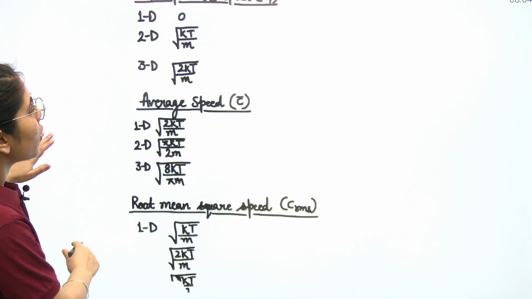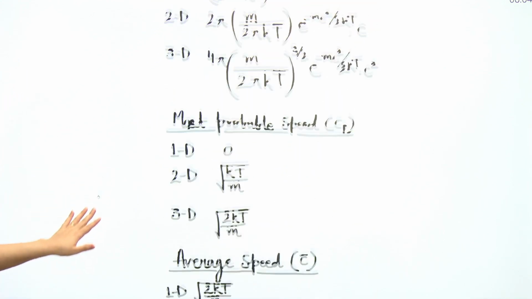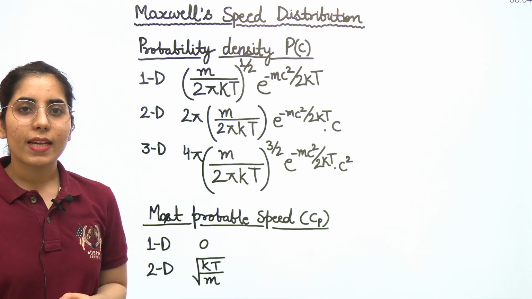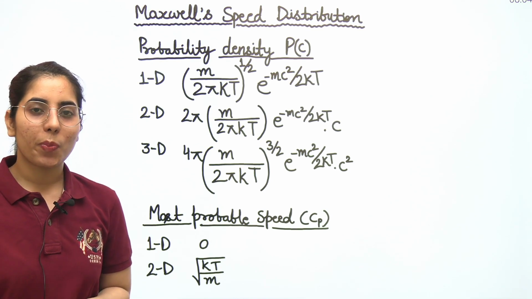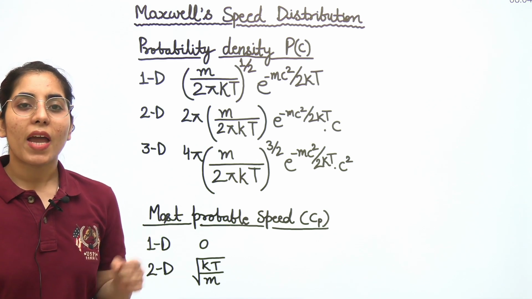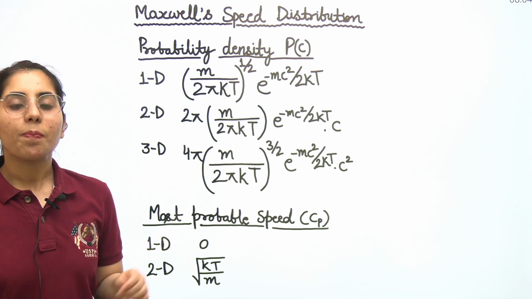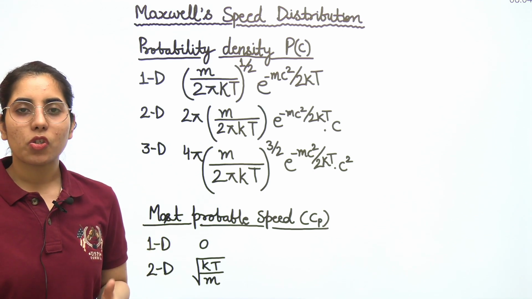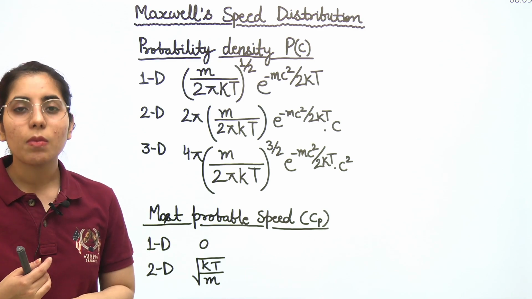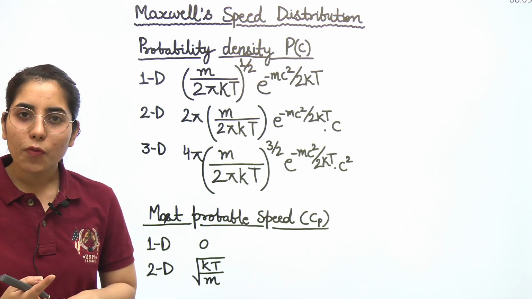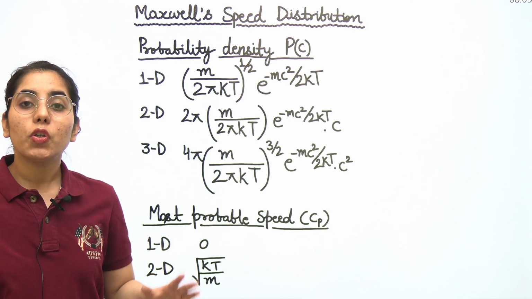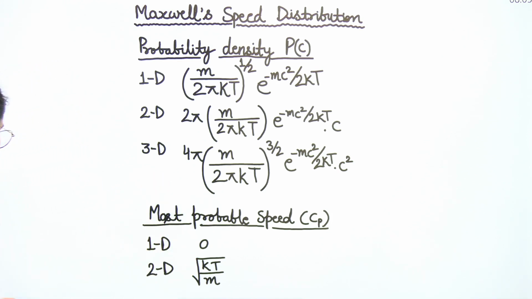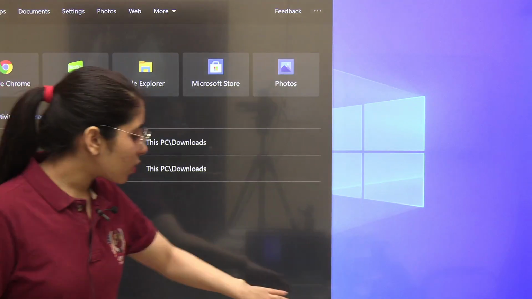So guys, I hope everything is clear to all of you, and you have got the idea about Maxwell's speed distribution, what exactly you need to prepare and how you need to prepare all these expressions. Clear? And prepare them directly. Because you may expect some direct questions based on these expressions in your upcoming CSIR NET exam, GATE exam, JEST exam, TIFR exam. In any such exam, you can get such questions in which you have to use the direct formula. Clear? Thank you so much everyone for watching this video till the end.